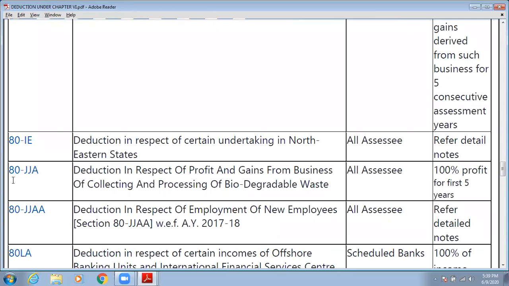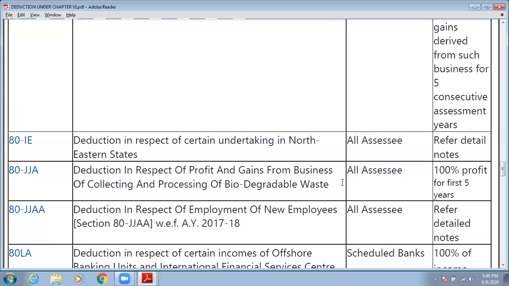next section, that is 80JJA. So what is this deduction? This deduction is in respect of profit and gain from business of collecting and processing of biodegradable waste. So if you are engaged in a business of collecting and processing the biodegradable waste, in that case, this deduction will be allowed to you.